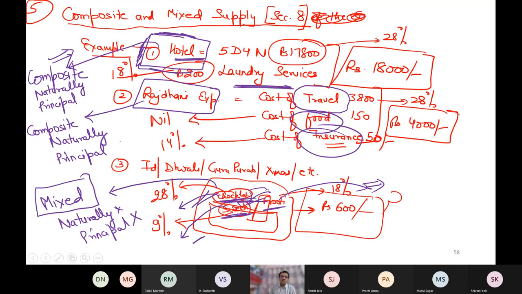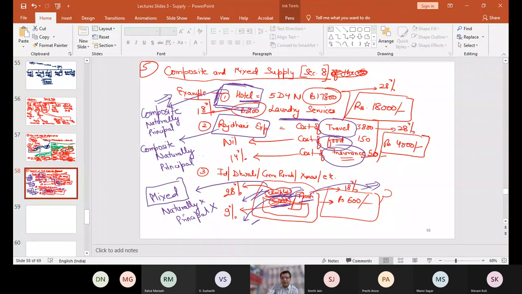So please raise your hand if the concept of mixed and composite supply is clear. Every supply, if it has to be checked for mixed and composite, first it has to be mixed. And I cannot take the decision only on the basis of mixed. I have to try my level best to make sure that it becomes composite. It should be naturally bundled, and not only naturally bundled, it should be easily identifiable which is the principal supply. So please raise your hand if the concepts are clear as far as composite and principal supply are concerned.